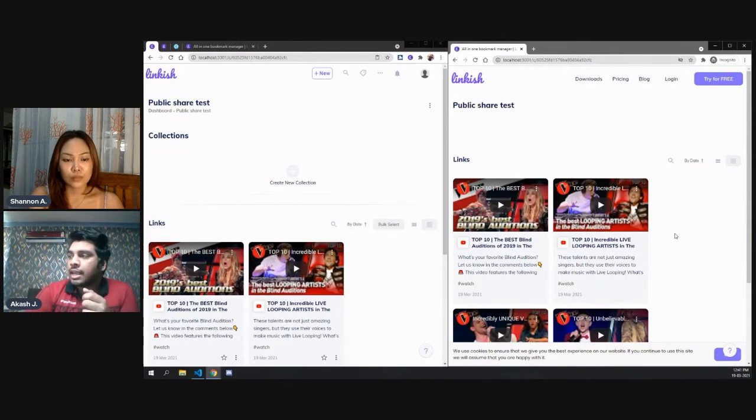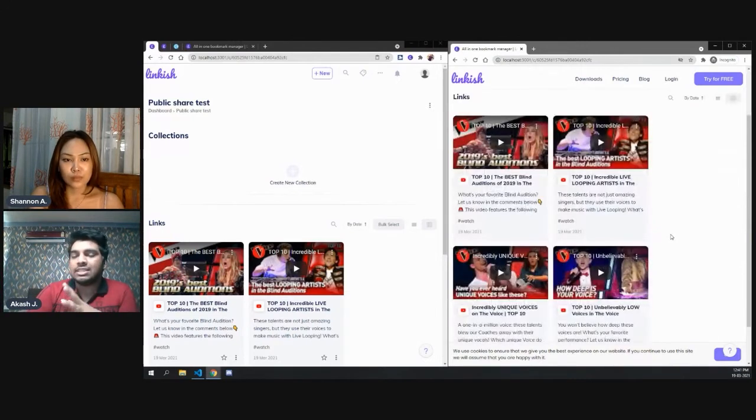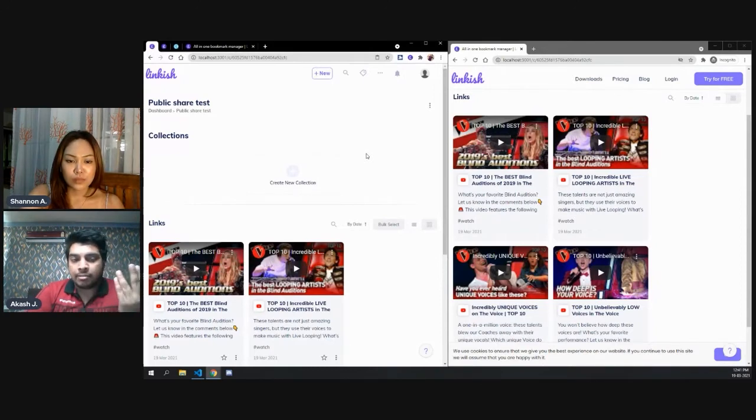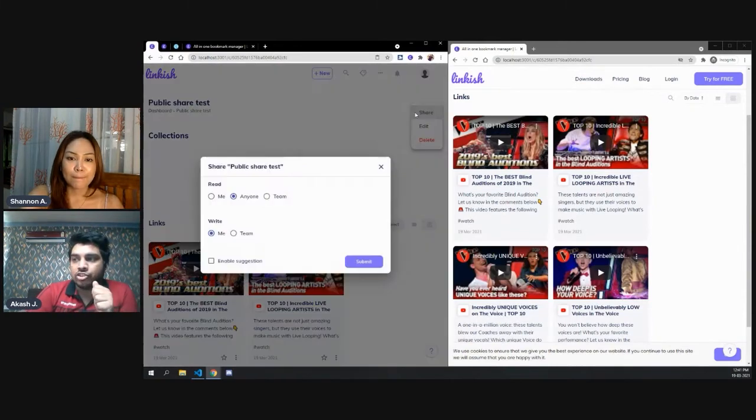The thing is that right now people can only see these folders, but they can't add anything to them. And giving write access to the entire internet can be a very bad thing. You don't know what others might add. So inside this share feature, you can click on enable suggestions, and I'll just submit this.